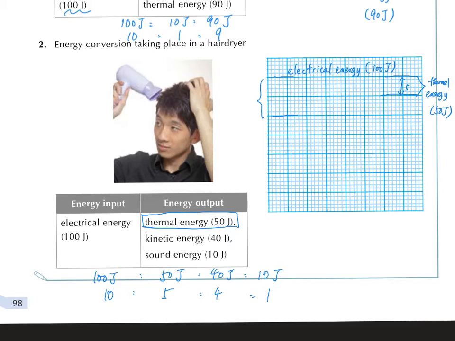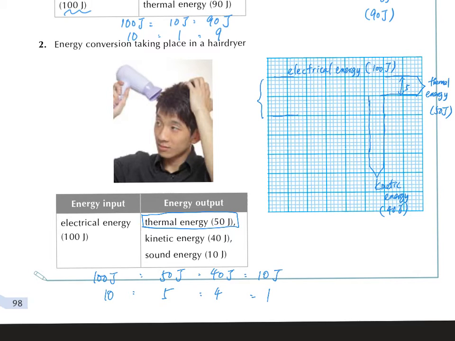And then there are 2 energies that we don't want. One is the kinetic energy and one is the sound energy. And therefore, give about 4 boxes for the kinetic energy. This is 40 joule.